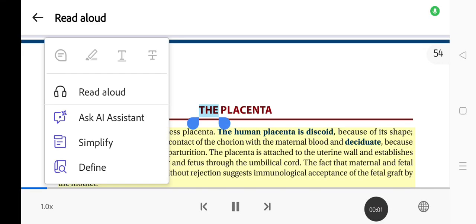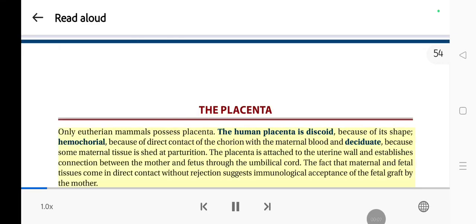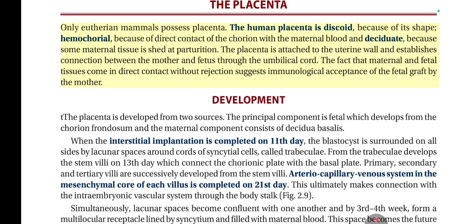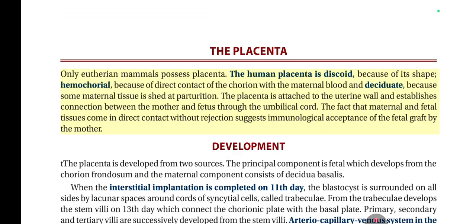Because of its shape, the placenta. Only eutherian mammals possess placenta. The human placenta is discoid because of its shape, hemichorial because of direct contact of the chorion with the maternal blood, and deciduate because some maternal tissue is shed at parturition. The placenta is attached to the uterine wall and establishes connection between the mother and fetus through the umbilical cord.